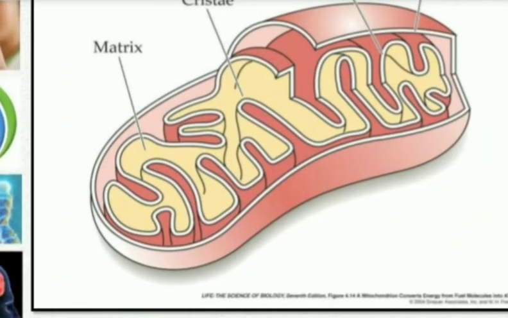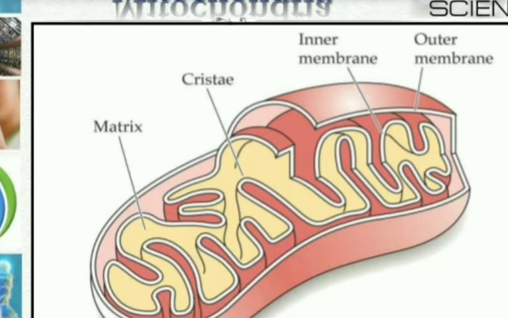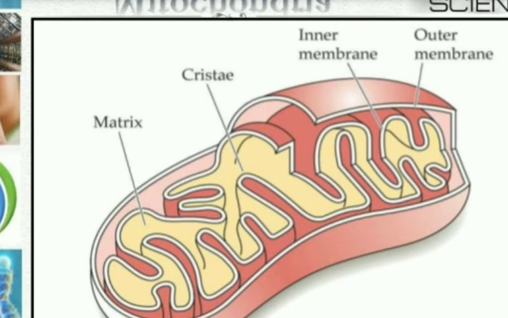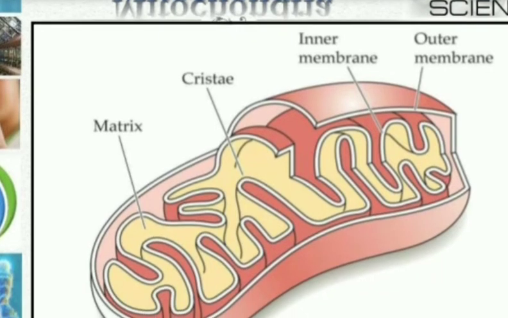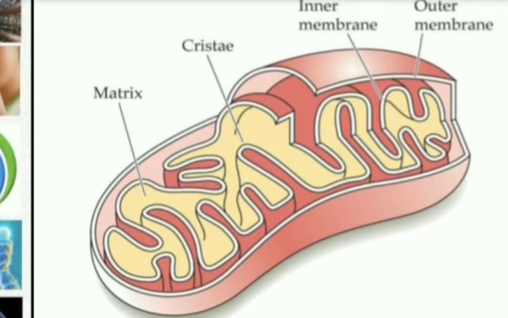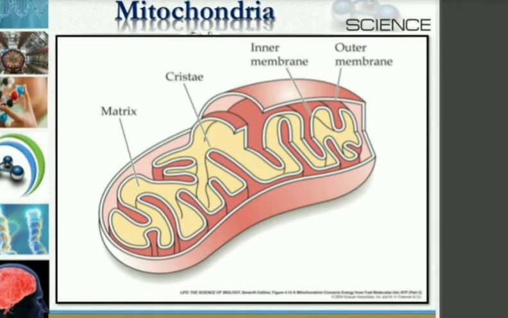Now see the shape of mitochondria. You can easily see the inner membrane, the outer membrane, the cristae as well as the matrix. Isn't it? It is very important. The diagram is also very important. You should make it and label all the things given inside this picture. Okay? And write their functions separately.